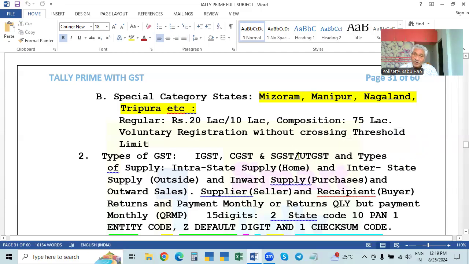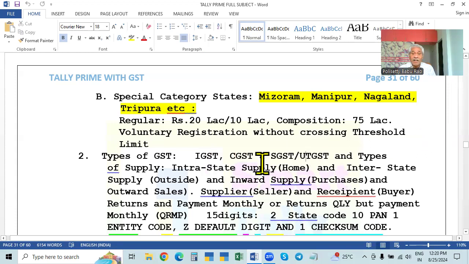For a union territory also, there is a separate tax, called union territory GST. So only one of these will be there. If it is a state, SGST. If it is a union territory, UTGST. So in these two, only one will be there. So IGST, CGST, and SGST or UTGST. So these three types are there.